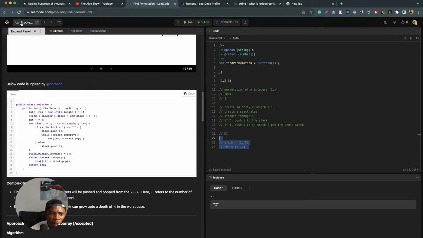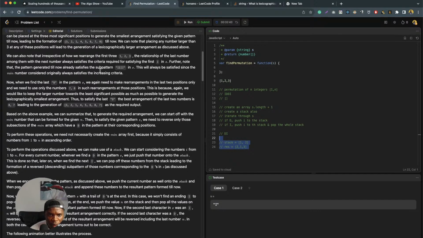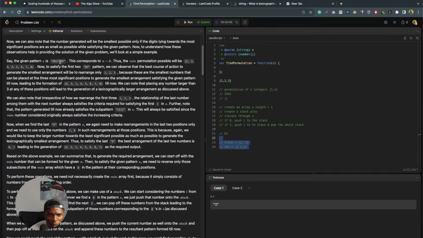Okay, I kind of understand this now. Let's use the second example. Say we're given this already, 1, 2, 3, 4, 5, 6, 7.